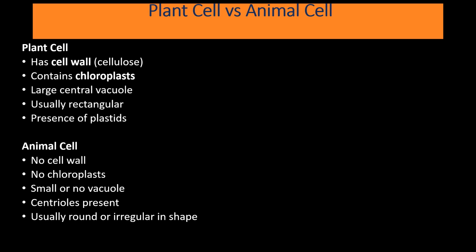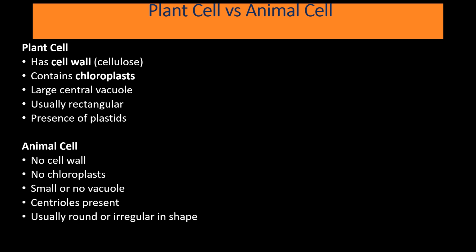So next, plant cells versus animal cells. So what is the difference between plant cell and animal cells? Though both the kinds of cells share many similarities, they also have some key differences. Like plant cells have a cell wall, chloroplast for photosynthesis, and a large central vacuole for storage. On the other hand, animal cells lack a cell wall, chloroplasts, but contain centrioles which help in cell division. So these are some of the major differences between the two types of cells.